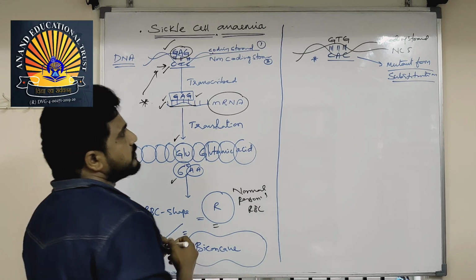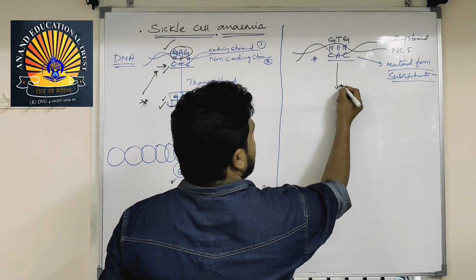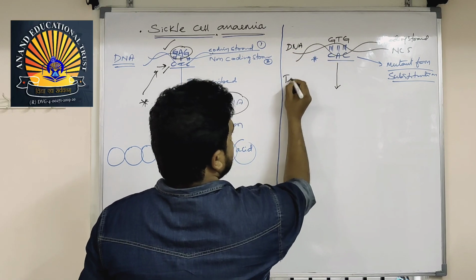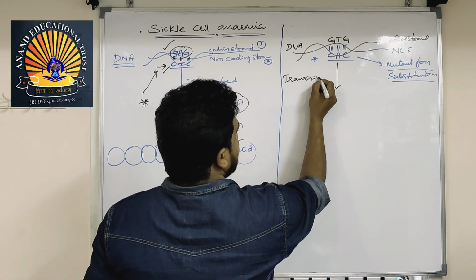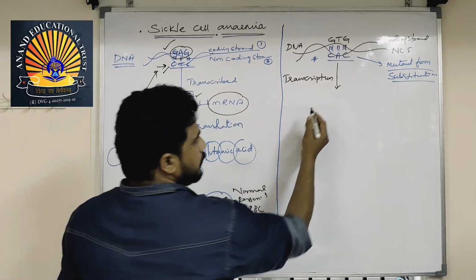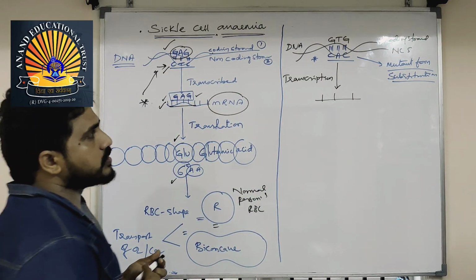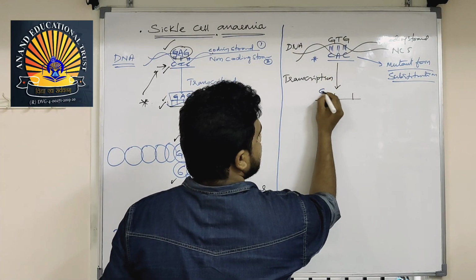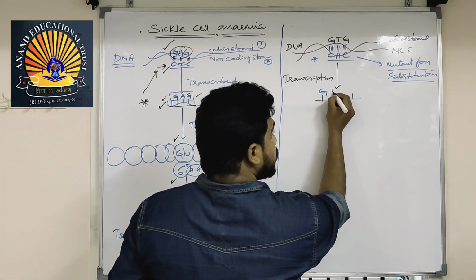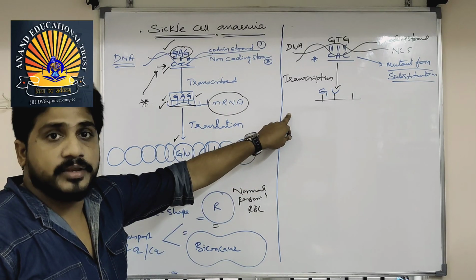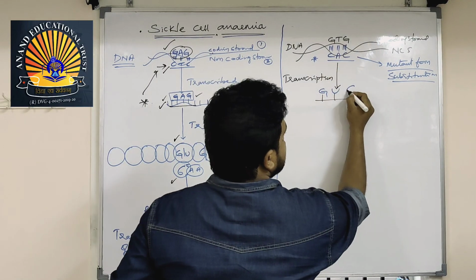Let us see. Now if this mutant DNA undergoes transcription, what will form? Single-stranded mRNA will form. This time the mRNA will have codes like C opposite G, A opposite U. Thymine is absent in the mRNA; U will come, and C opposite G will come.